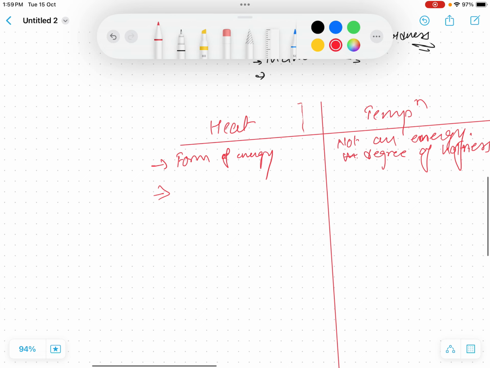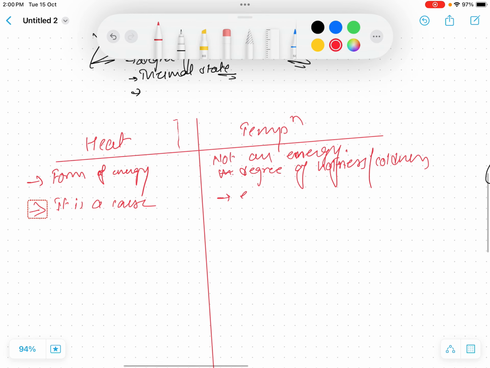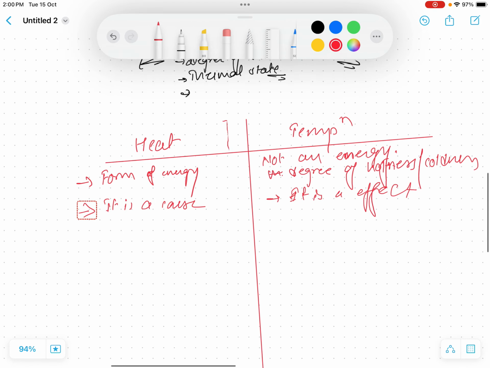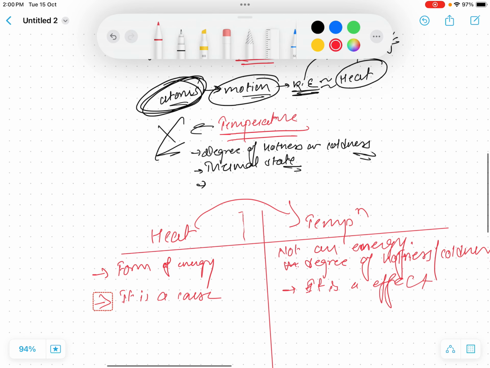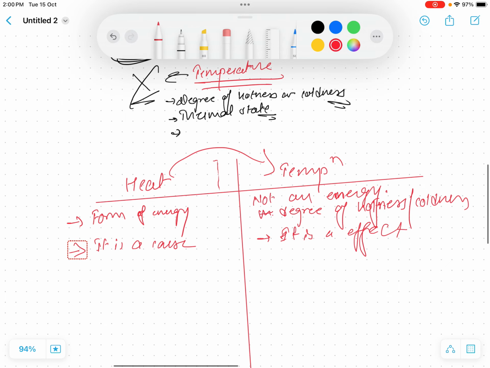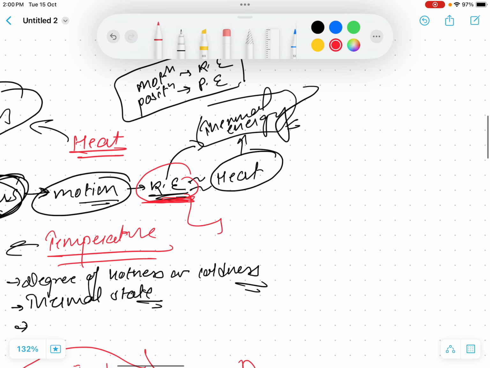of a body. And another difference, heat is a cause. Rather, temperature is an effect. The heat causes temperature to change. The amount of energy causes temperature to change. We can see this kinetic energy is directly proportional to temperature.